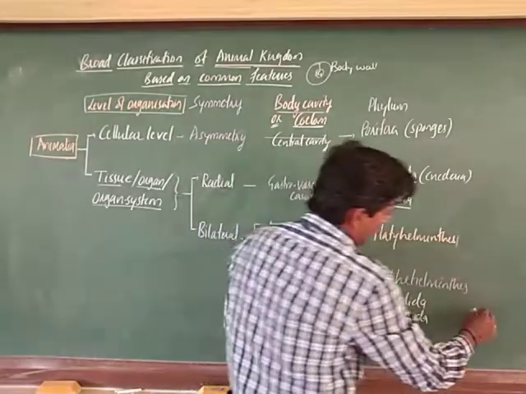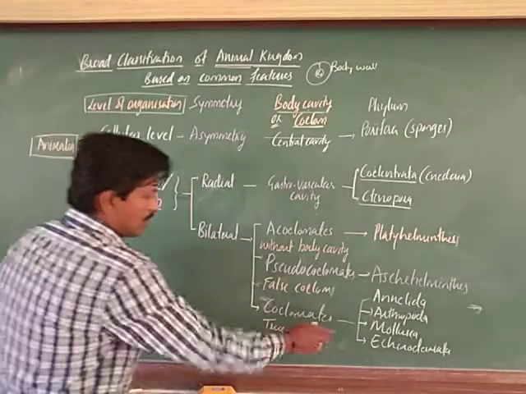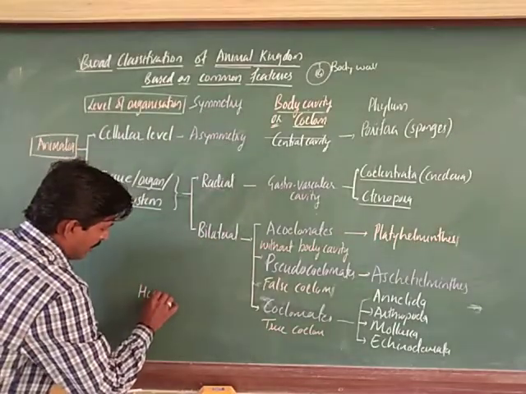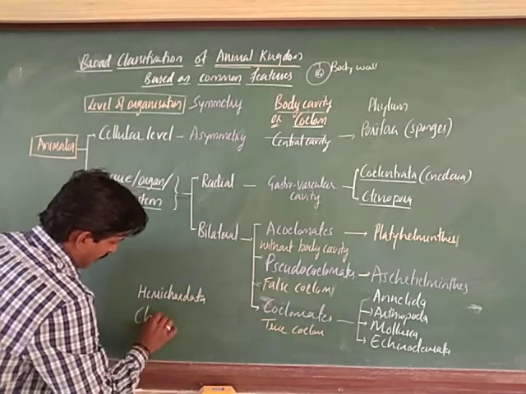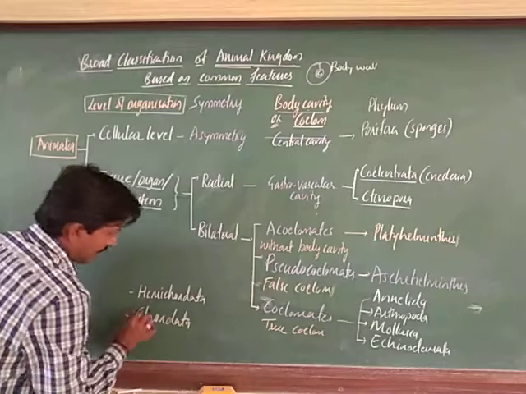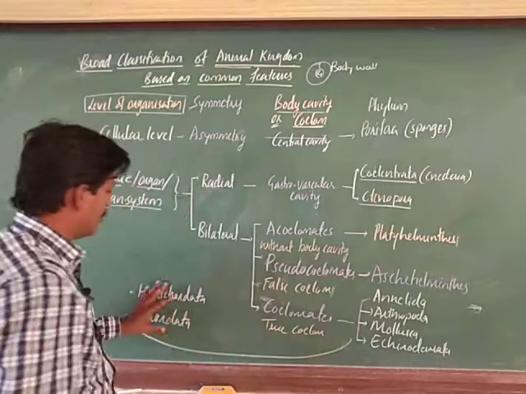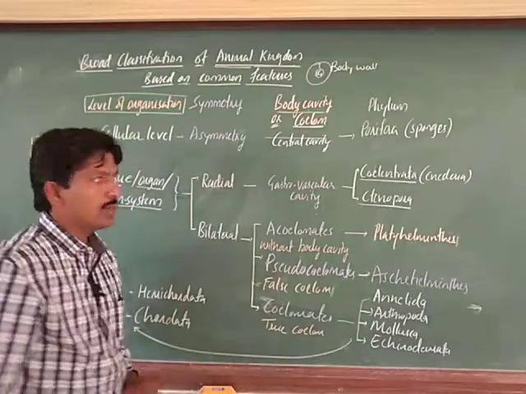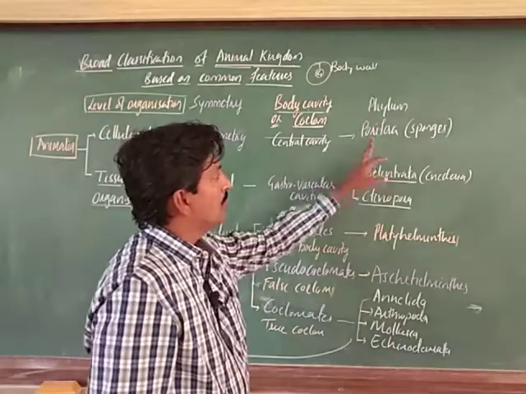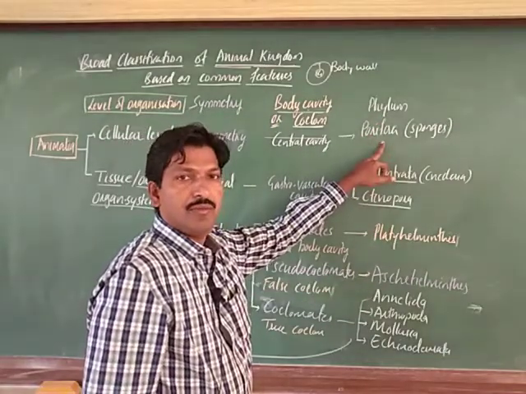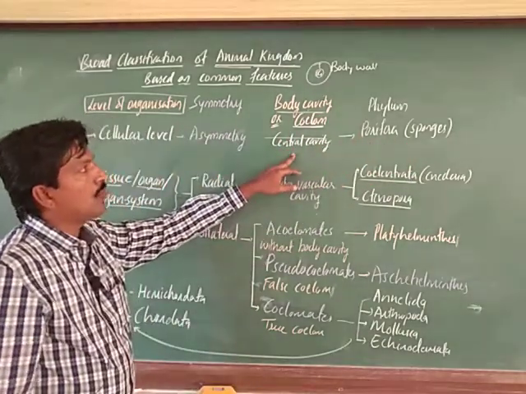Next one, Hemichordata and Chordata. So, these also belong to this group, okay. These are invertebrate phyla, and vertebrates we will consider as well. So, we observed in this column that Porifera is the first phylum of invertebrates, the sponges, which have no body cavity.